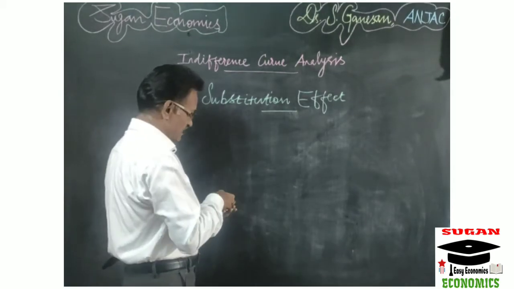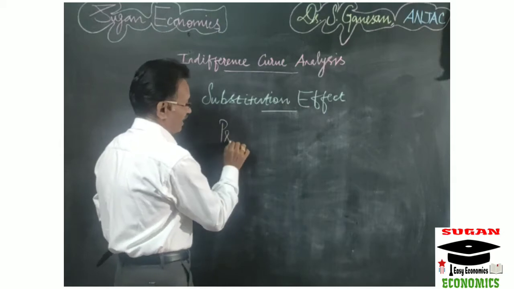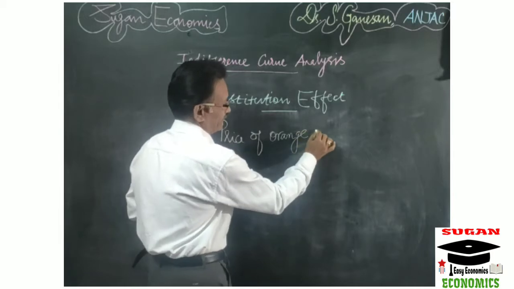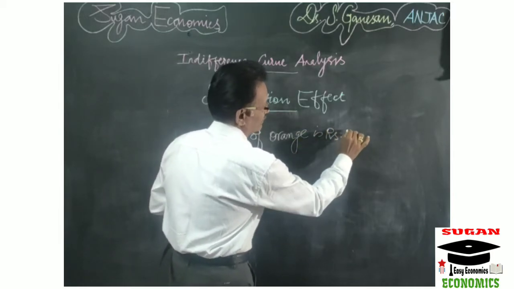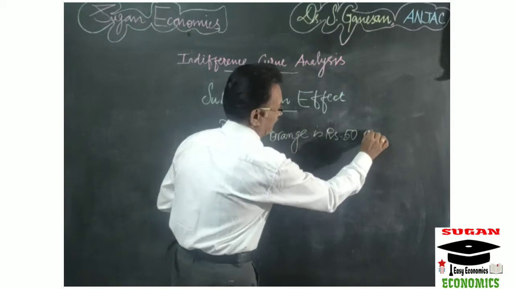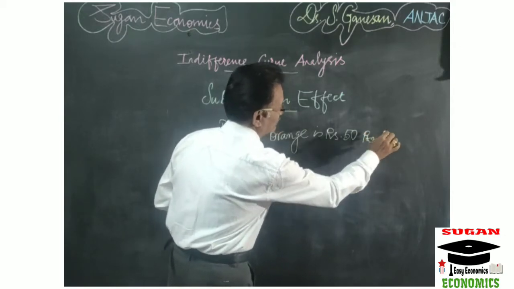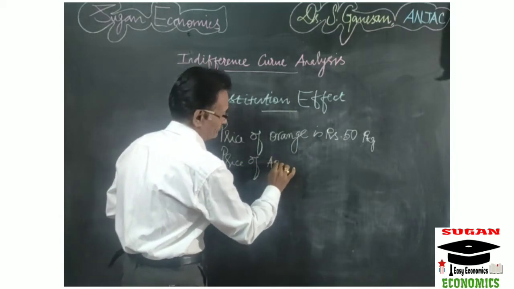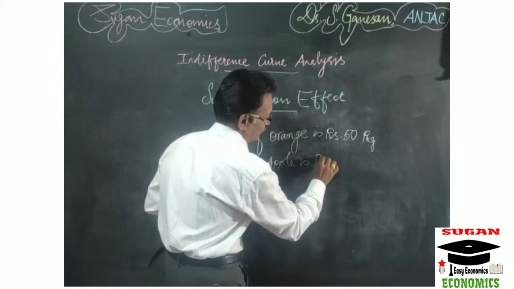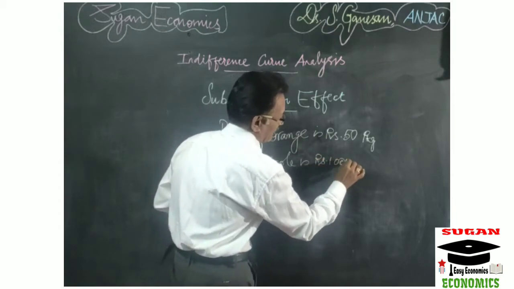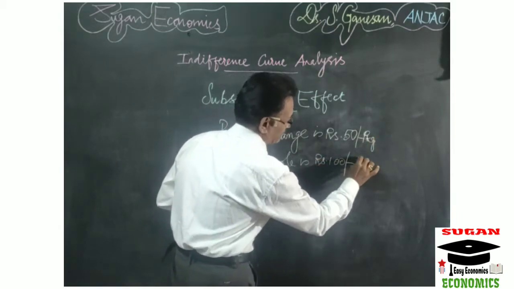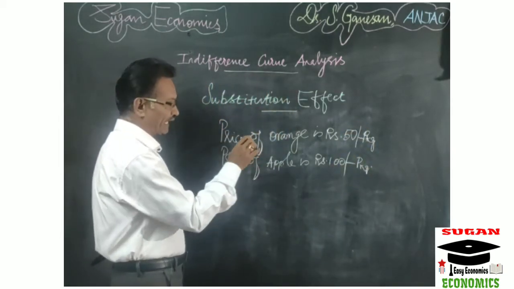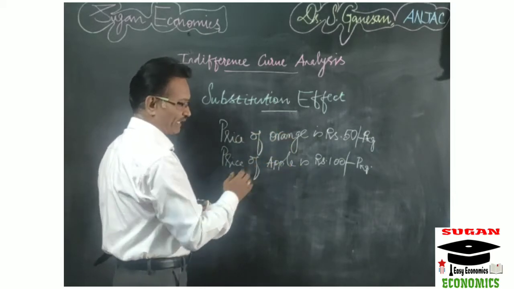Suppose the price of orange is rupees 50 per kg, and the price of apple is rupees 100 per kg. So now we have to find out the relative price of orange in terms of apple.